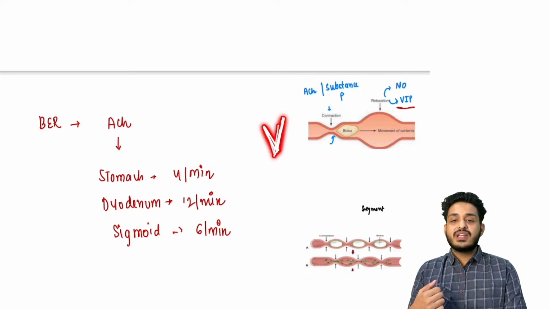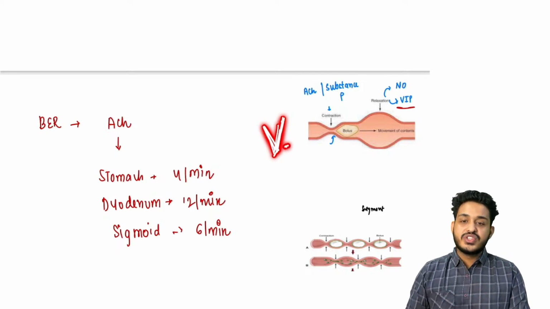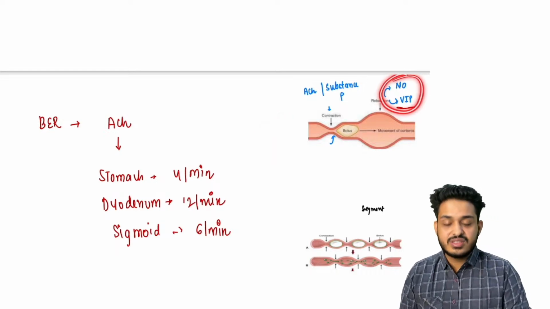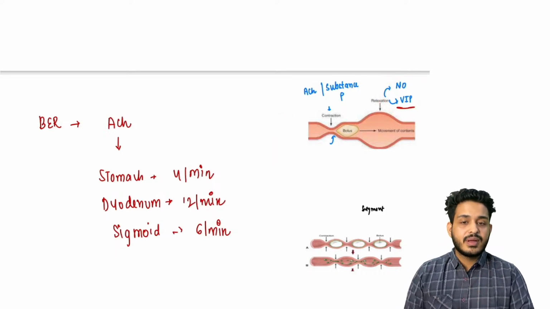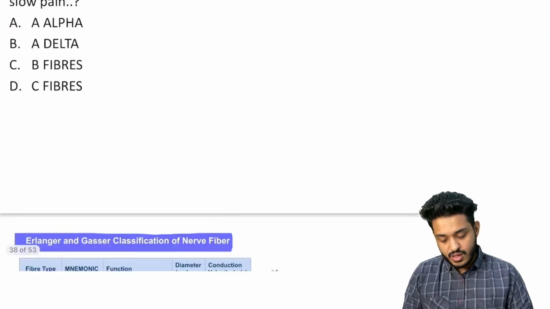This type of appearance is known as bird beak appearance. You will be having a problem in esophageal dilatation, right? Why? Because the nitric oxide and vasoactive intestinal peptides are problematic over there, right? Do you understand this? Next question.